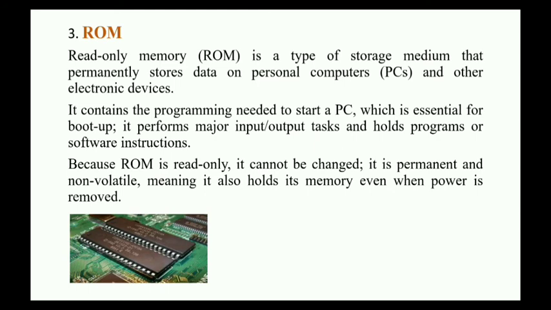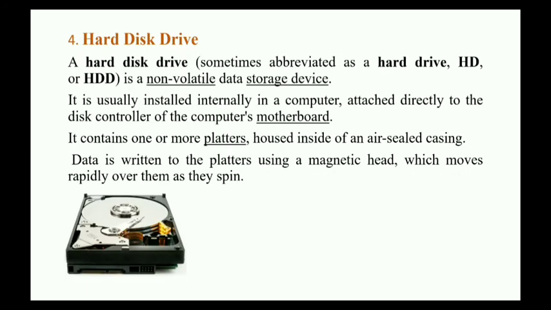So there is a difference between RAM and ROM. RAM is the temporary memory, ROM is the permanent memory. When I shut down the computer, all the data in the RAM will be removed. But when I shut down the computer, all the data in the ROM will be saved. All these RAM and ROM memories are located in the computer's motherboard, that is in the central processing unit. These are the chips.